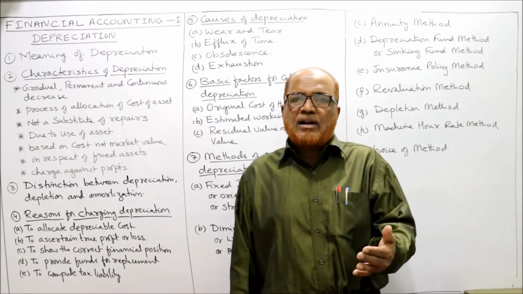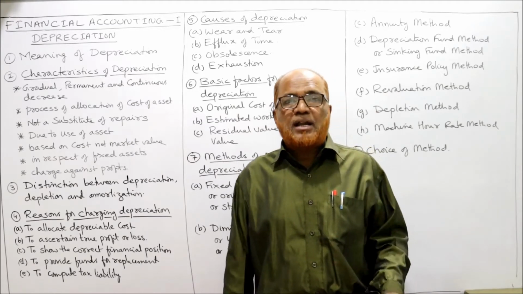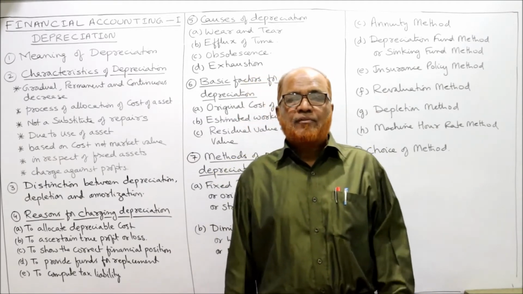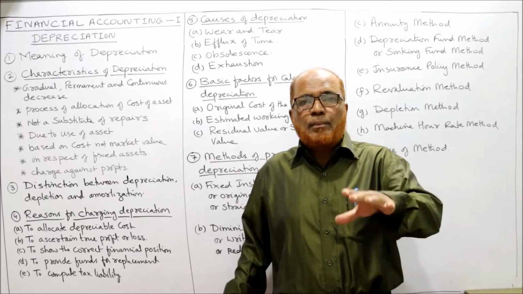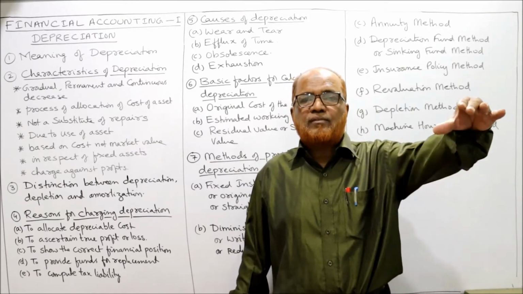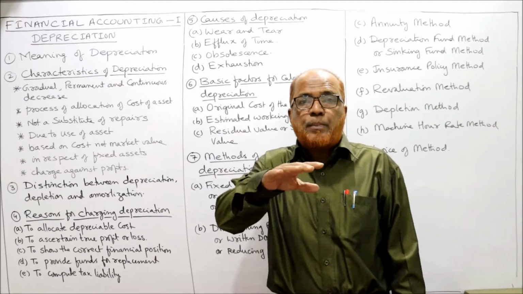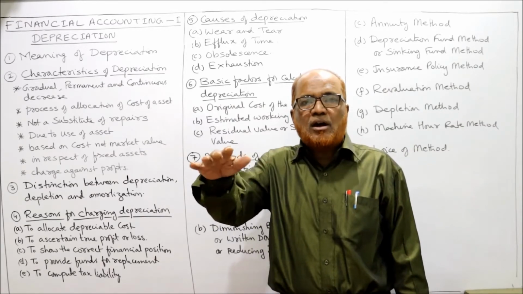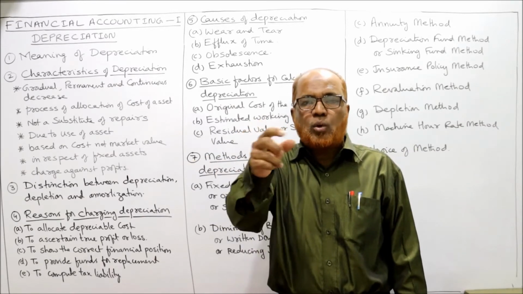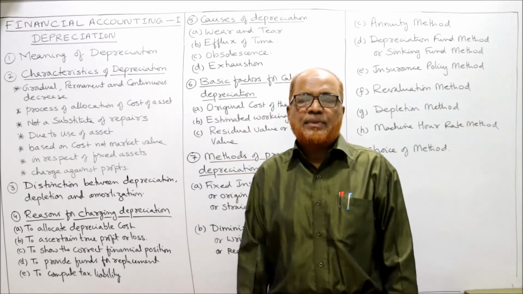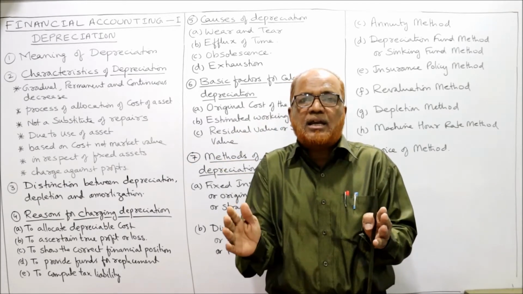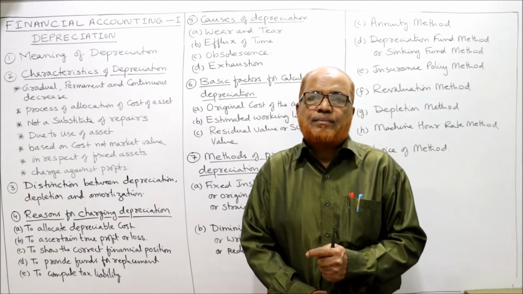Apart from that, we are incurring capital expenditure, purchasing the machinery. We are incurring huge expenditure, but the benefit will accrue over a long period of time, like 10 years, 15 years, like that. So we have to spread the cost of that asset over the life of the asset. This is called allocating the cost of the asset.